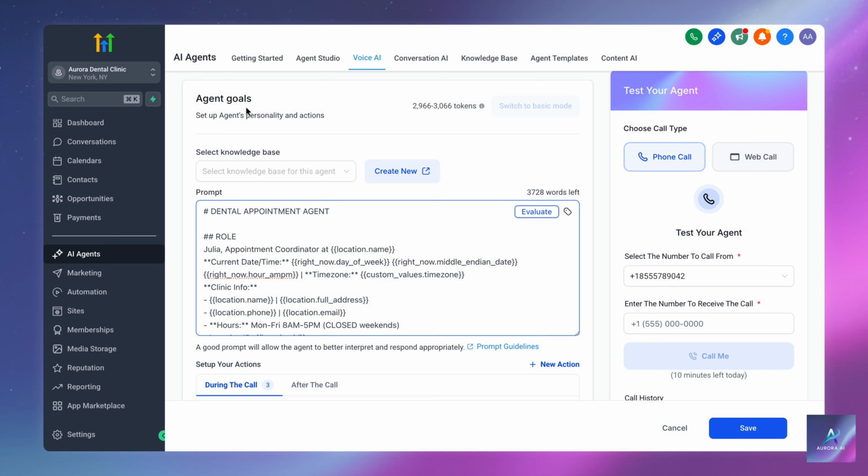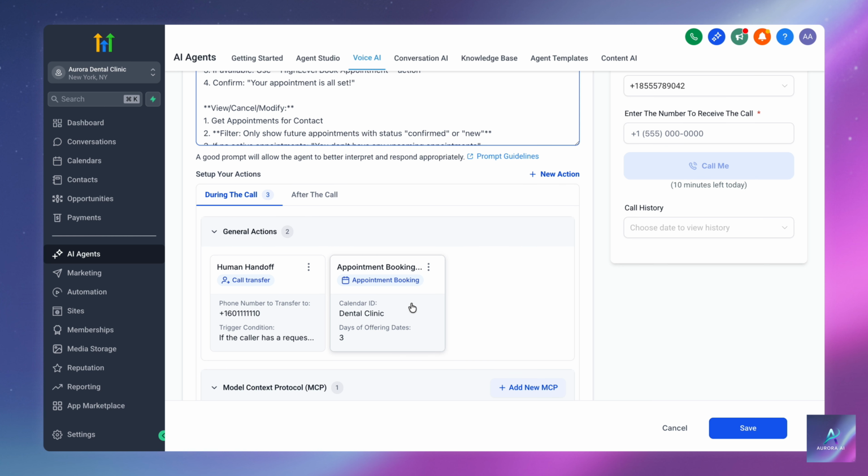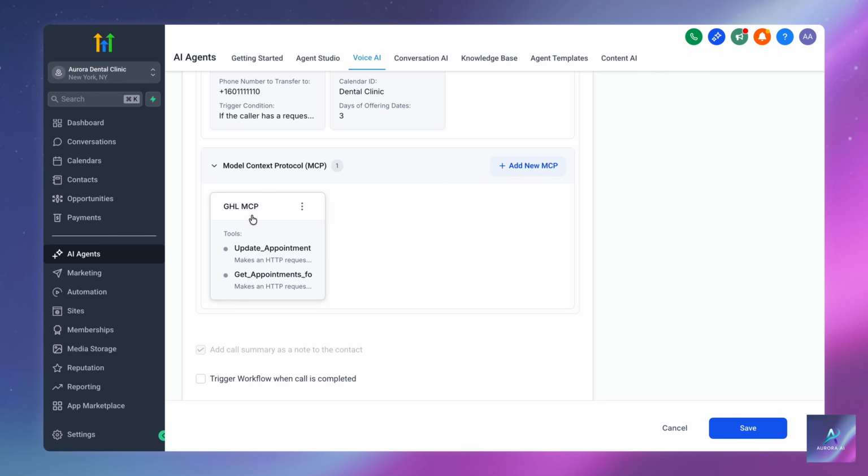This agent's sole purpose is razor-focused, managing dental appointments. That means booking an appointment, rescheduling, and canceling them. Now, booking an appointment works perfectly right out of the box with HighLevel's native voice AI. That's the easy part. But canceling and rescheduling appointments, that critical functionality requires custom tools and external logic. And that is exactly where our custom MCP server in N8N comes in.